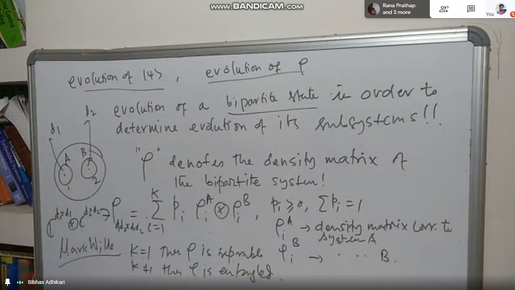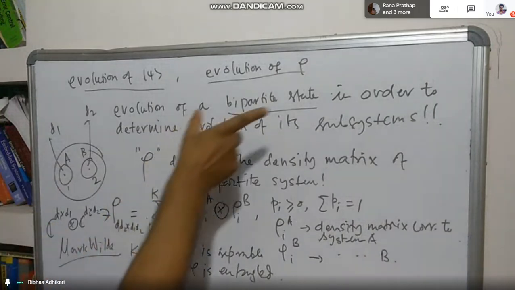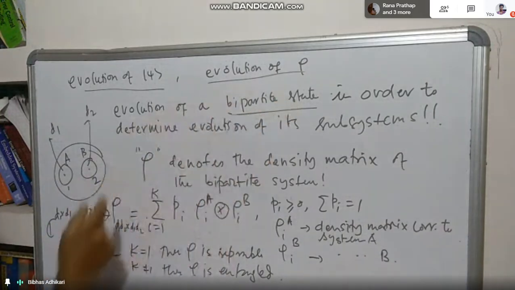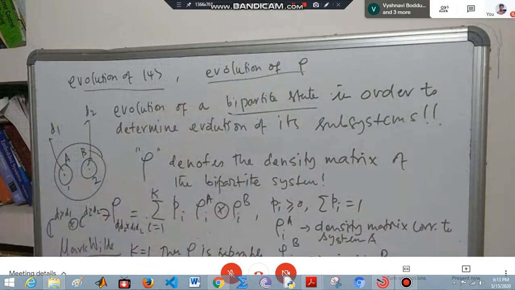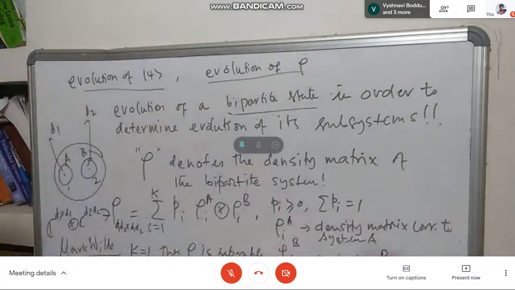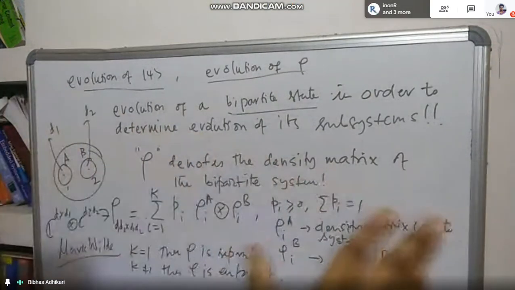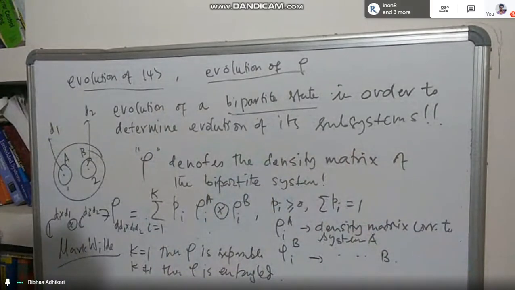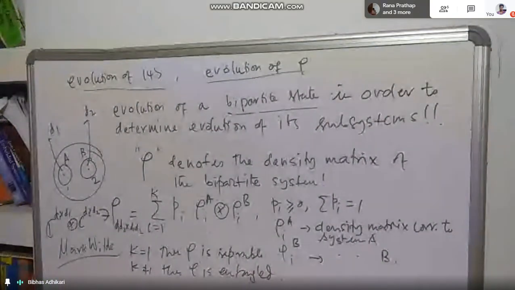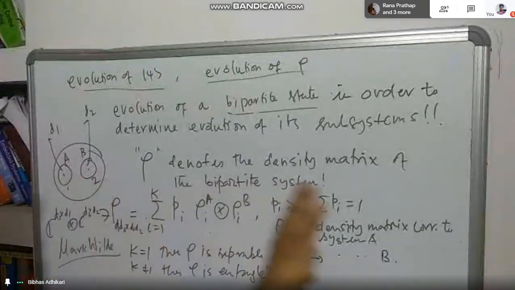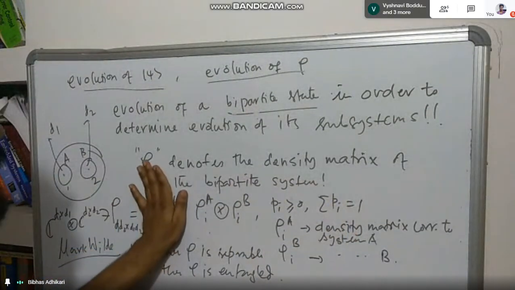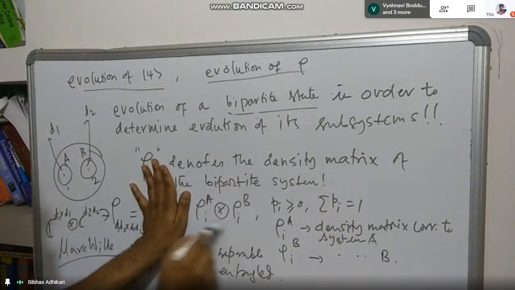What I'll be doing is a bipartite system, a density matrix, but a very special density matrix, which is a separable density matrix. That means this density matrix rho here corresponds to a separable state. If it is entangled, then it can also be done. This can be extended. Separable means this part is not there. There is only one this.